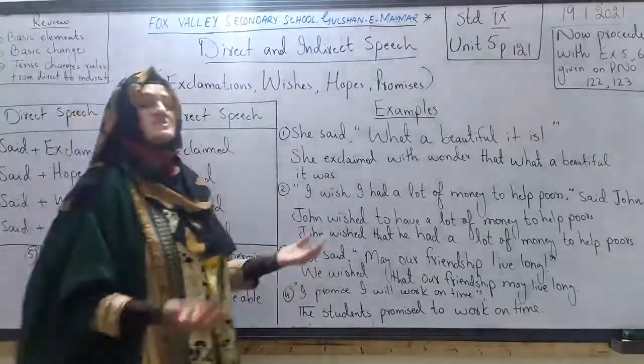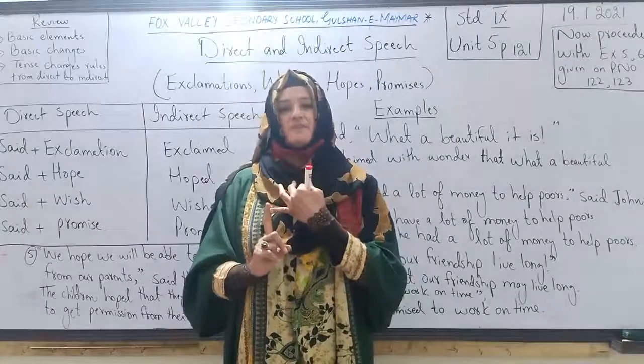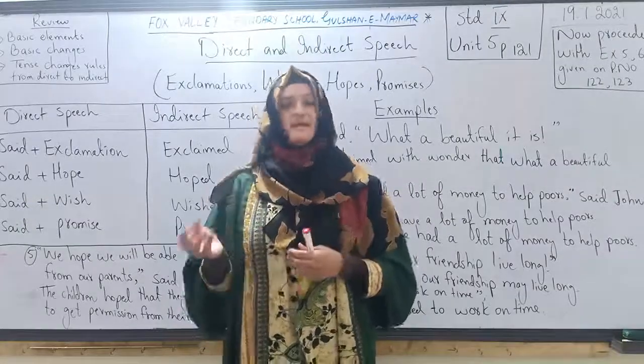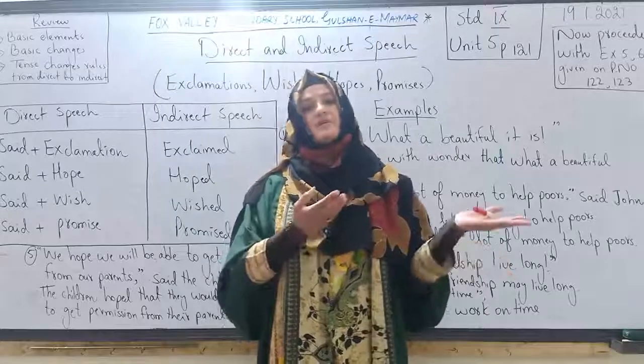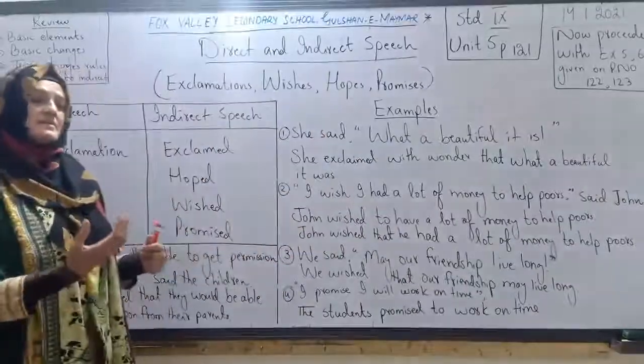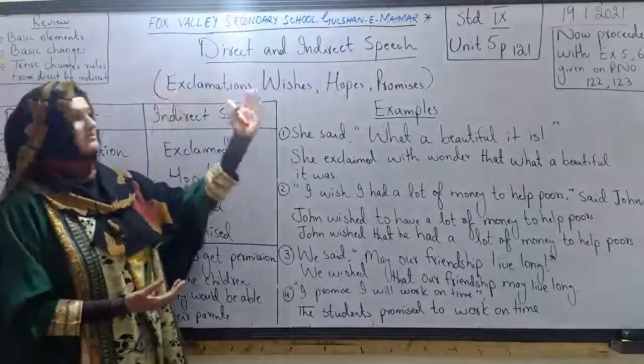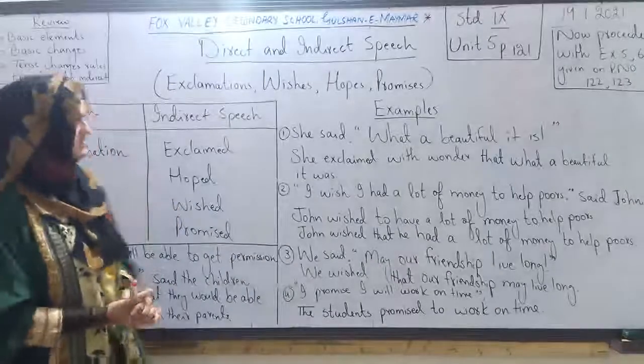Well, you already know that in direct speech there are two parts. First is called the reporting verb, and the second is called quoted speech. In indirect speech there are also two parts, the reporting verb and the reported speech. We are learning how we change direct speech into indirect speech when we talk about exclamations, wishes, hopes and promises.